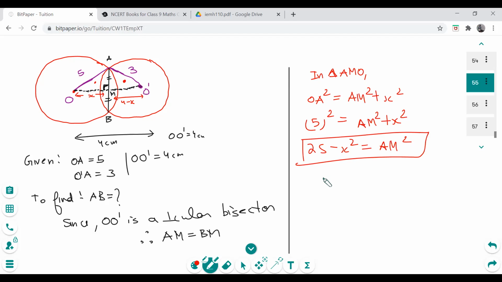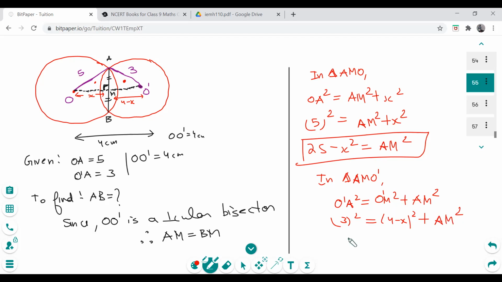Again, why we are doing it like this, you will just get the idea. In triangle AMO dash, we will have O dash A square equal to O dash M square plus AM square, right? So that's 3 square. Sorry, that's O dash M square. So that's 4 minus x square plus AM square. What is AM square? I don't know, I need to find out. So that's 9. We can open it up, but we leave it like this. That's AM square. So another one for AM square.